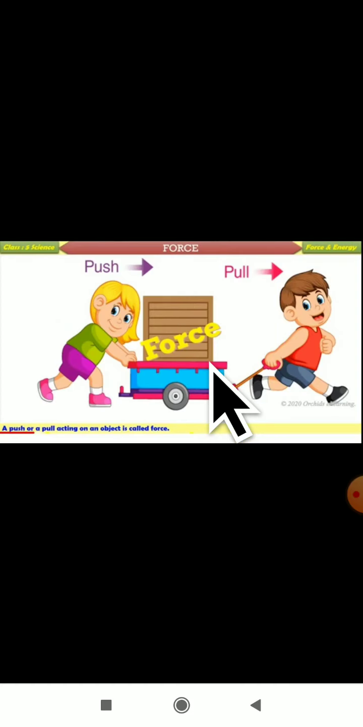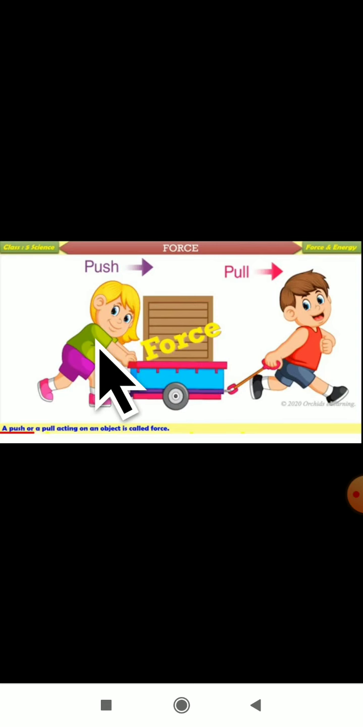Dear students, can you see the picture here? Yes, what is the person doing here? He is pulling the cart. This is the cart. Is he pushing the cart or pulling the cart? He is pulling the cart. So, can you define what is force? Yes, dear students. Force is defined as a push or a pull.